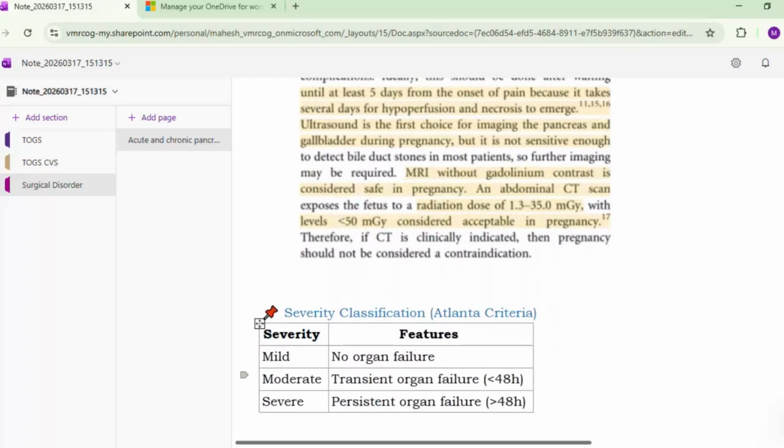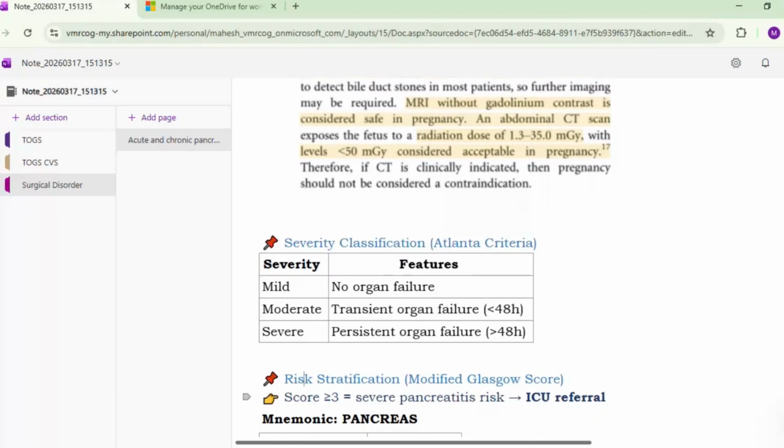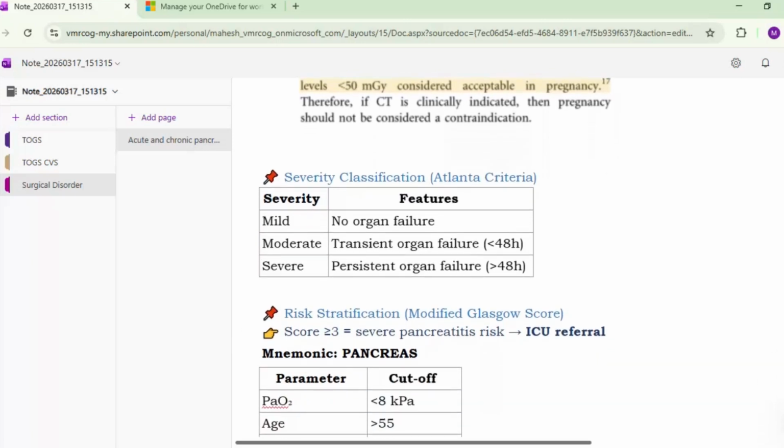In mild cases, there is no organ failure. Moderate, there is a transient organ failure and it resolves within 48 hours. While in severe, there is a persistent organ failure of more than 48 hours. And these are the cases which are likely to land up with pancreatic tissue necrosis. Okay, so a score of 3 or more is considered as severe pancreatitis.